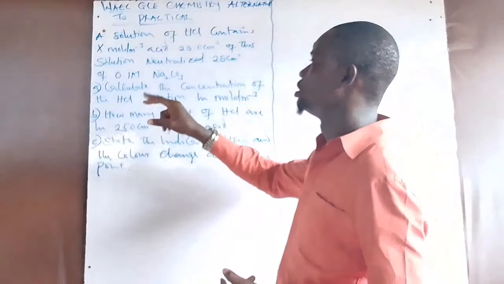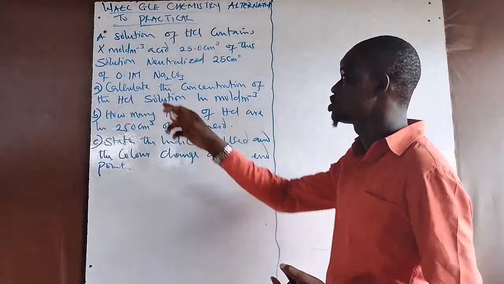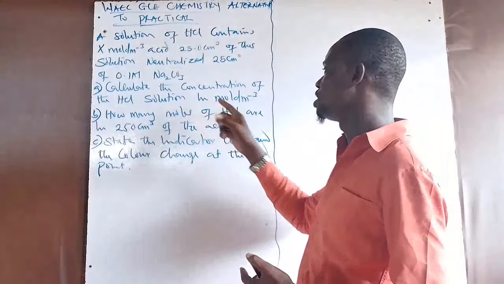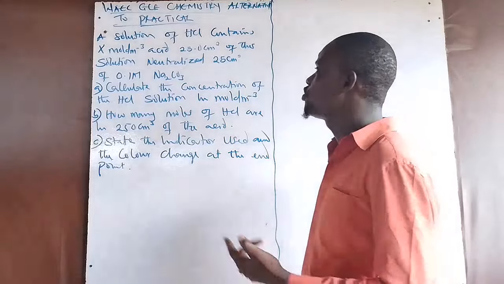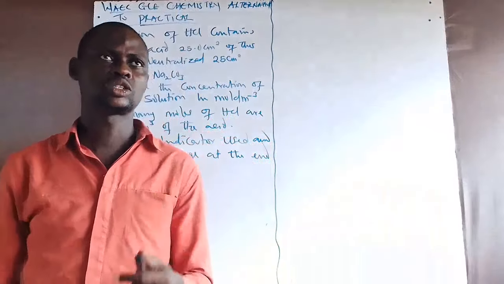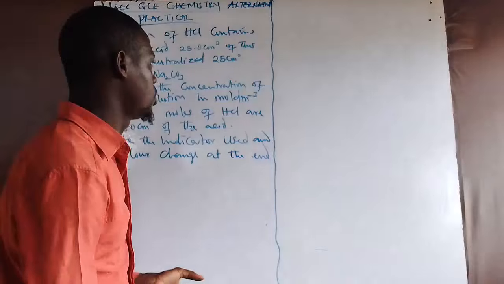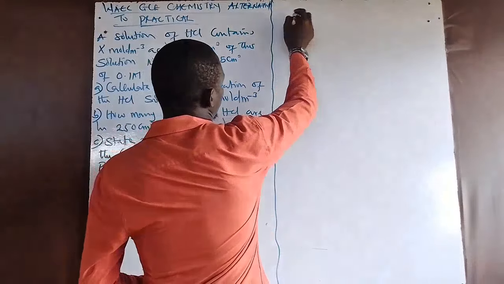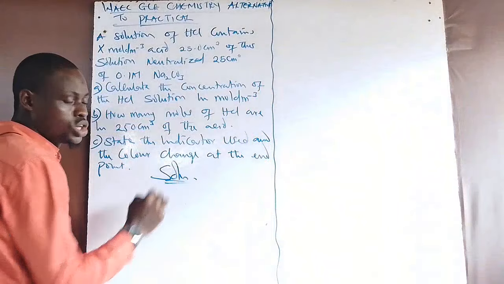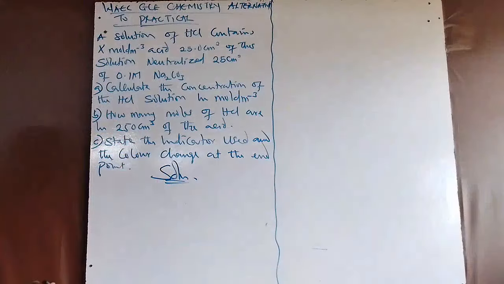Now let's follow on. You are given the concentration of the base as 0.1 mole per dm cube, which is sodium trioxocarbonate. Now it says calculate the concentration of HCl solution in mole per dm cube. How do I find the concentration of HCl solution in mole per dm cube? There are two ways of doing this, and this is how we go about it. The first thing that you need to do when it comes to titration is to balance the equation. Now what is the equation given to us here?